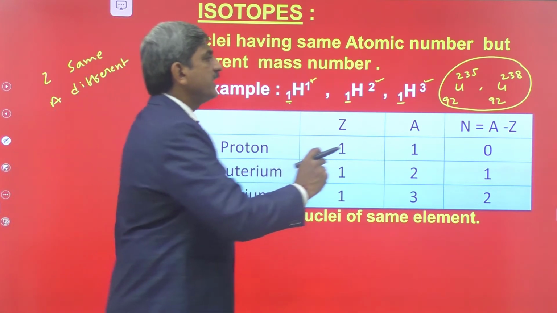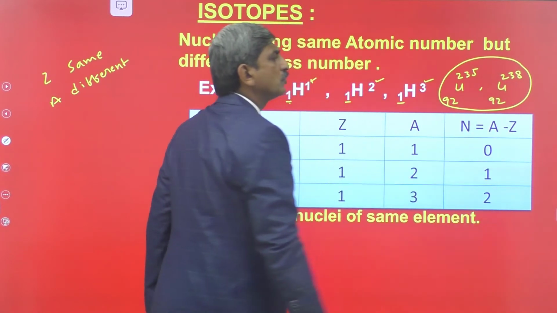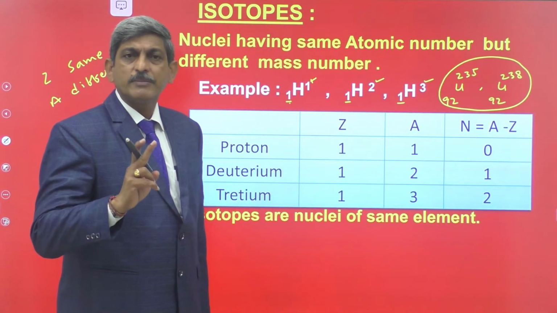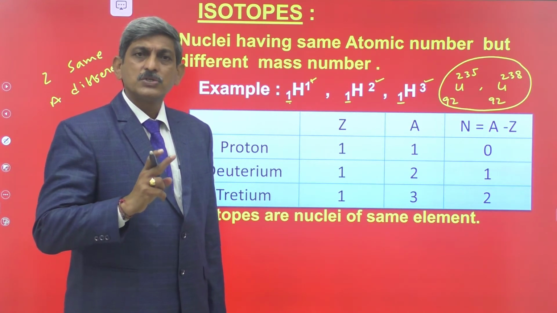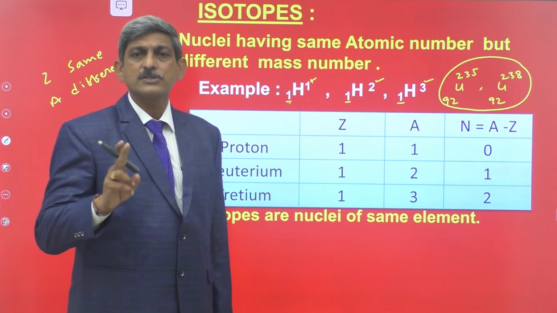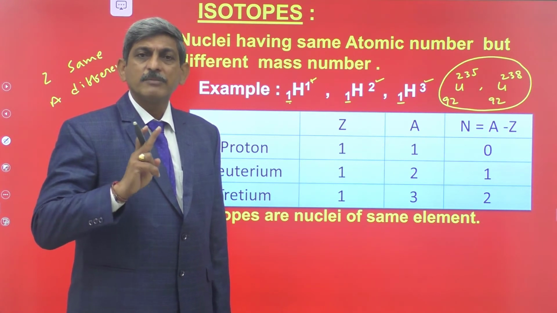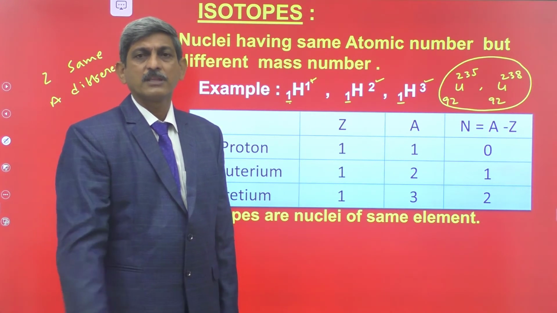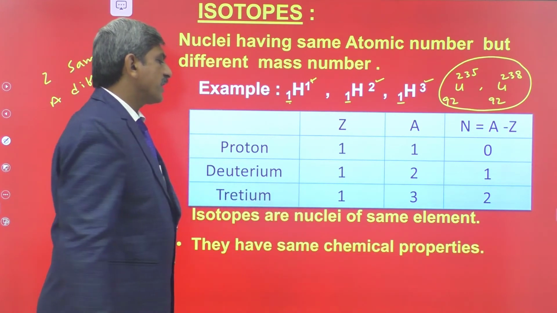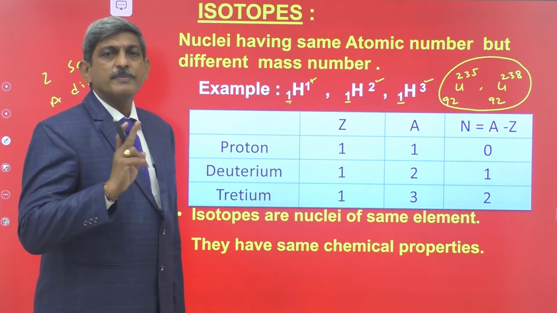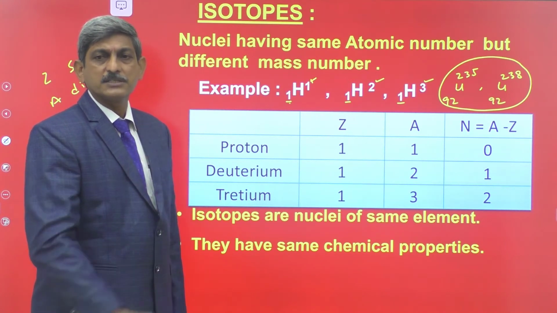Here, in the case of uranium 92-235 and uranium 92-238, the atomic number is same, so the number of electrons is also same, so the electronic configuration is also same. Whenever electronic configuration is same, the chemical properties are also same. That's why the isotopes have the same chemical properties.